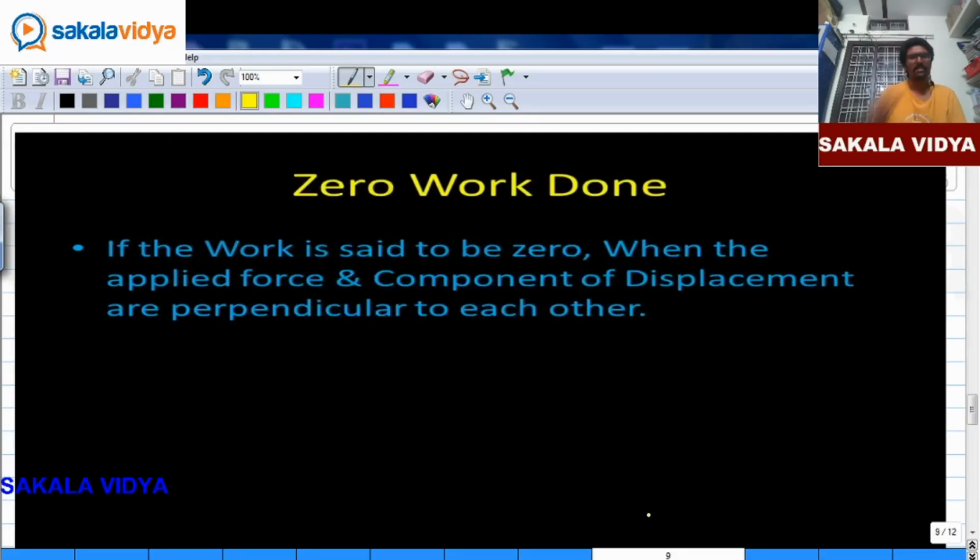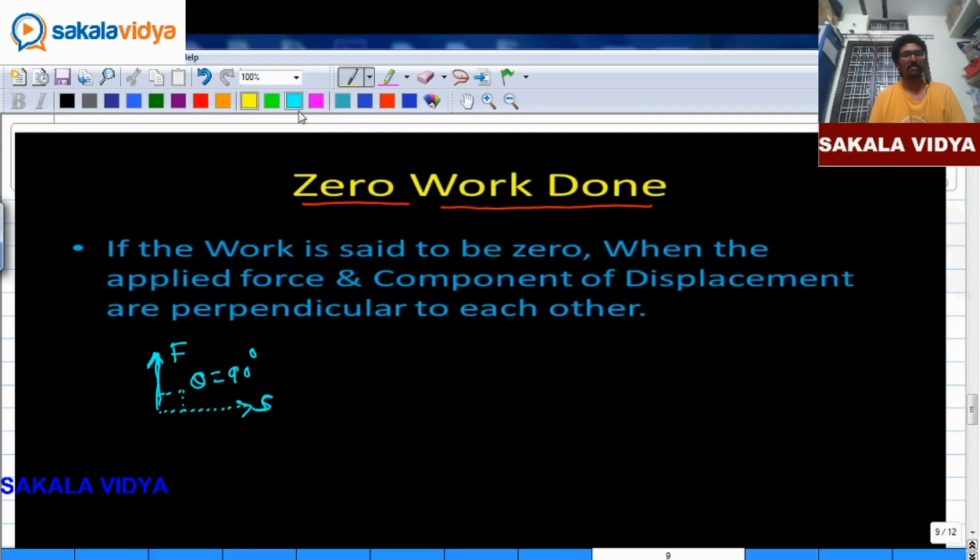So now let us see zero work done. So what is the meaning of zero work done? The work done is said to be 0 when the applied force and the component of displacement are perpendicular to each other. For example, this is the applied force and this is the displacement made by the body. This is the force applied and displacement is S. So what is the angle made by this? Theta is equal to 90 degrees.